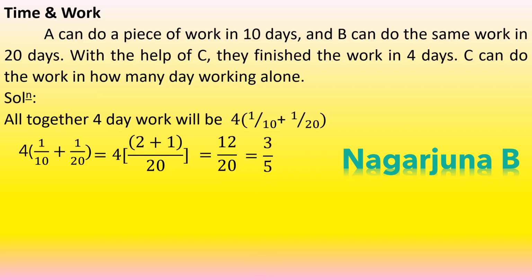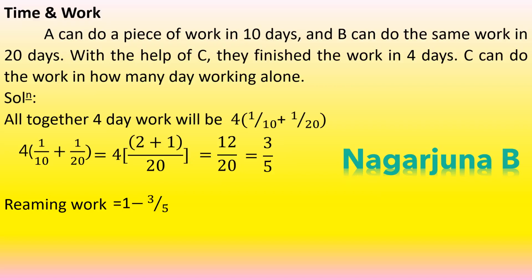It is what? Together A, B and C. So we have not written C. For that purpose what we can write? Remaining work, 1 minus 3 by 5. So remaining work will be which one's? It will be the work of C, because A, B, C together will complete in 4 days. We have calculated by using A and B, and that is 3 by 5. So the remaining will be of C.